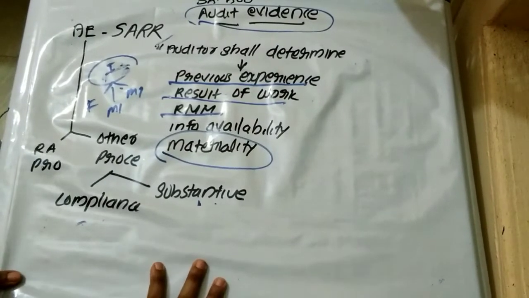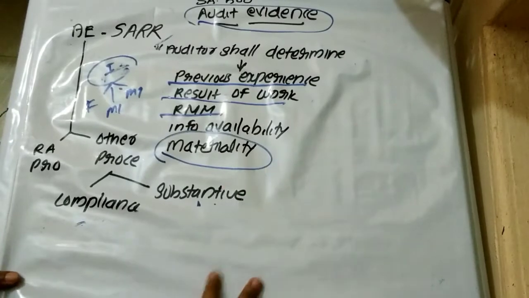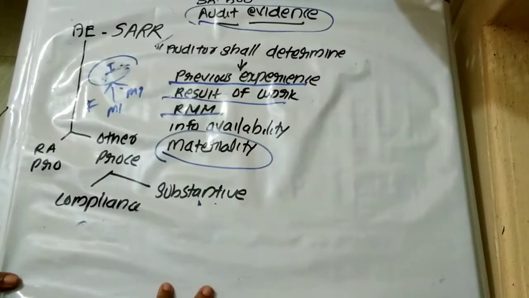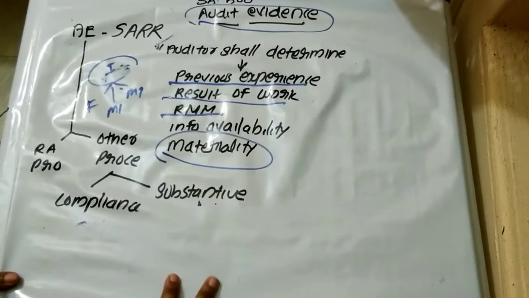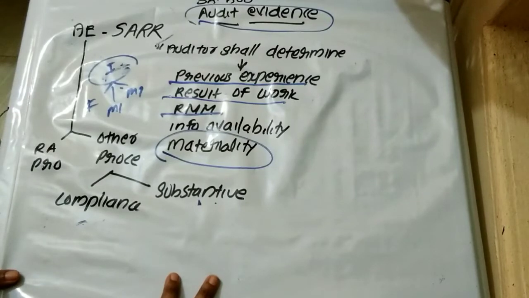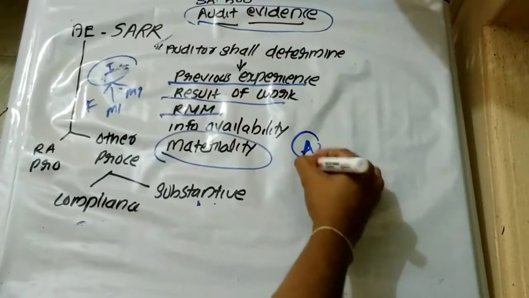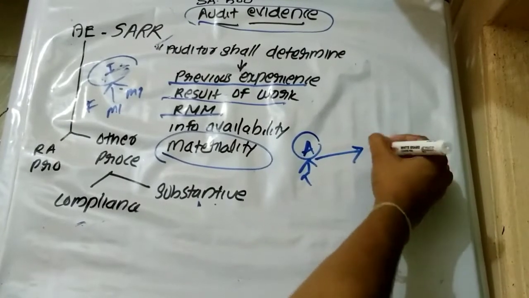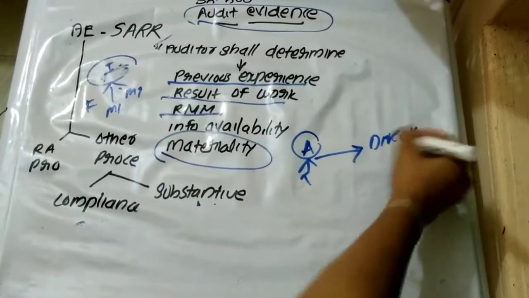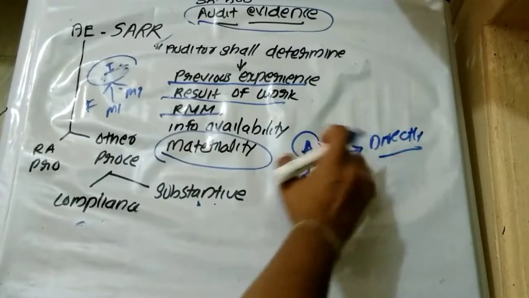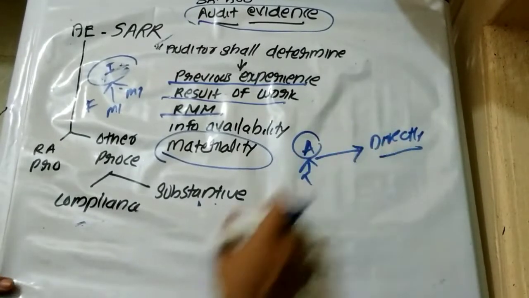How can an auditor ensure reliability while collecting audit evidence? If the auditor directly obtains information from the organization, in that case the reliability will be very high.